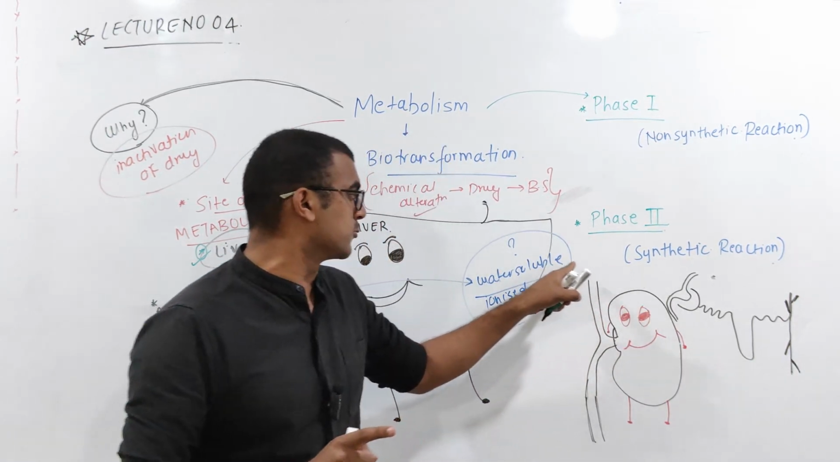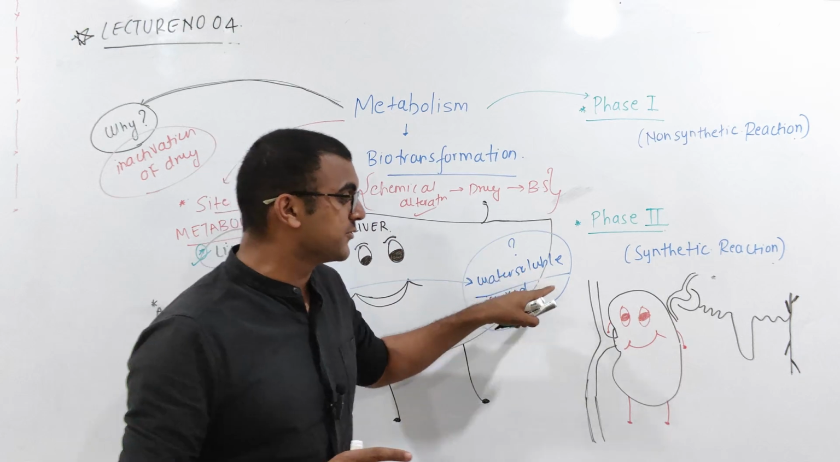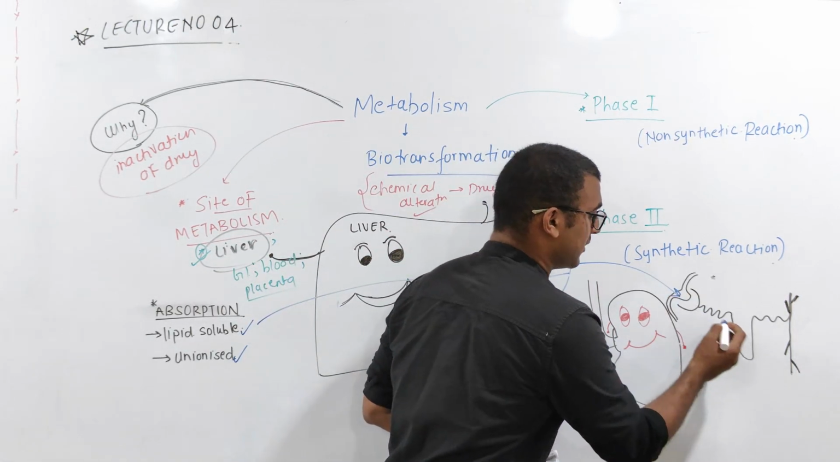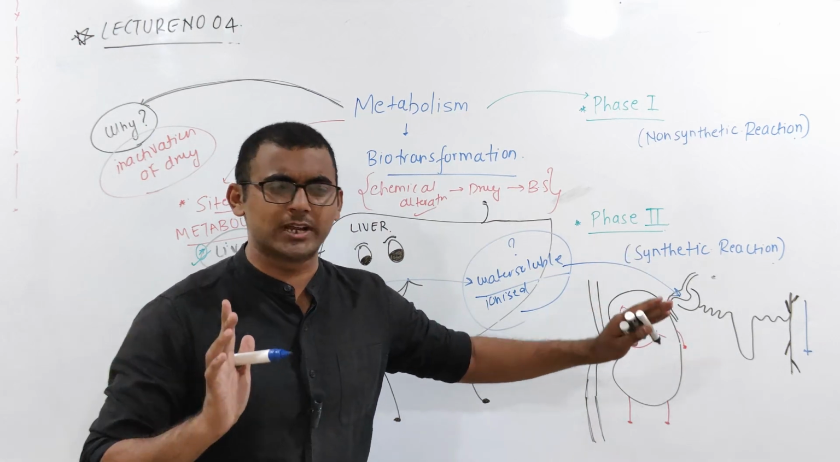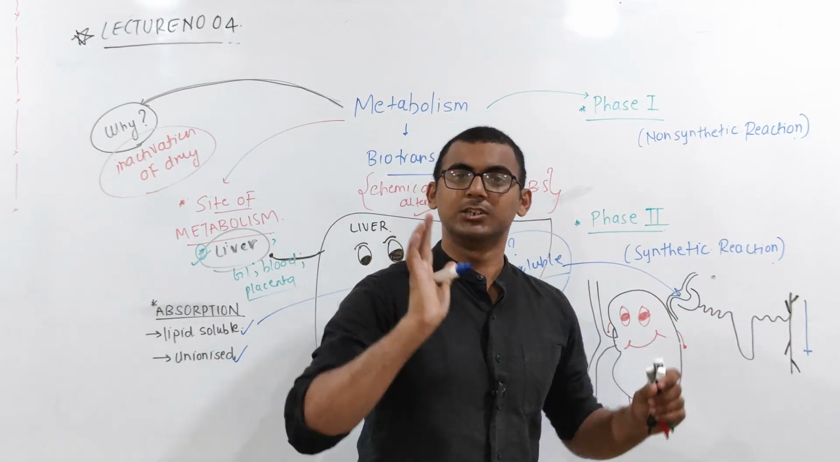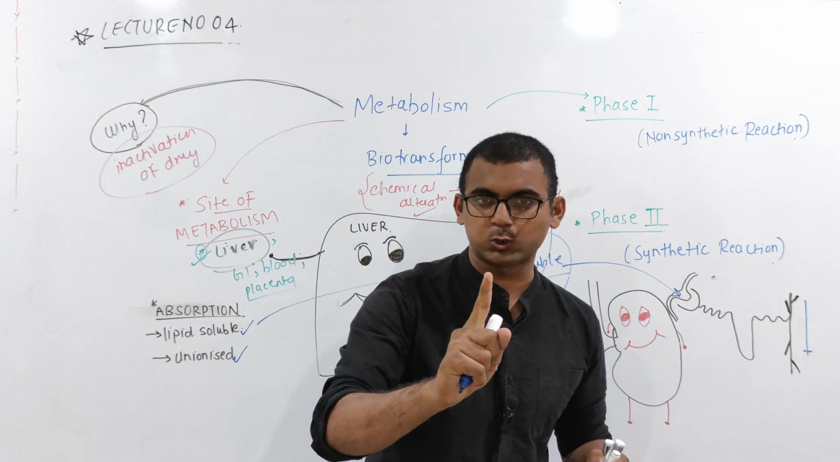Only when this drug is in a water soluble and ionized form will it be able to be excreted through your kidney, that means the nephron. It will be able to pass through in the urine. Did you understand? This is a very important concept, okay?